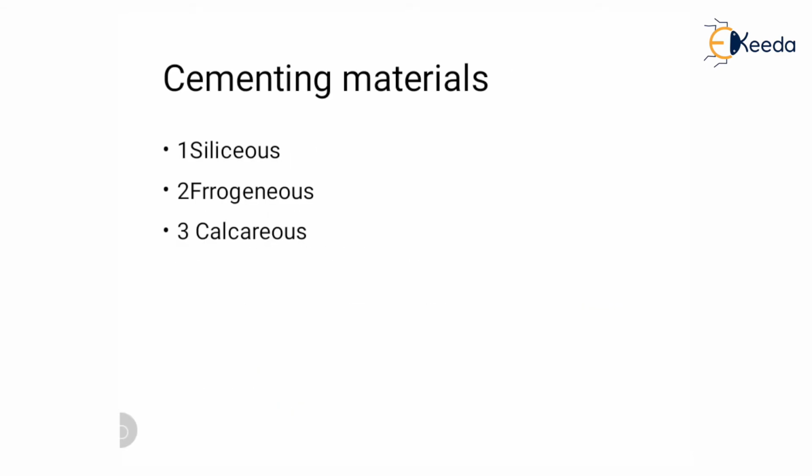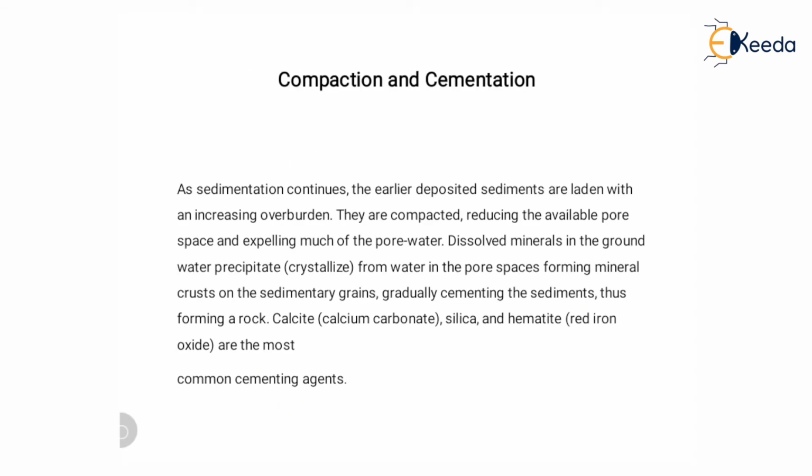Compaction and cementation. Sediment continues to accumulate. The earlier deposited sediments are laden with increasing overburden. They are compacted, reducing the available pore space and expelling much of the pore water. Dissolved minerals in the groundwater precipitate from the water in the pore space, forming a mineral crust on the sedimentary grains, gradually cementing the sediment, thus forming a rock. Calcite, silica, hematite are the most common cementing agents.